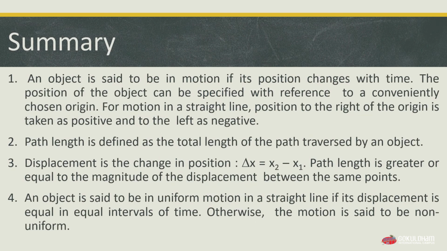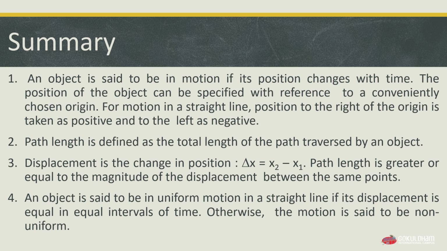Second, path length is defined as the total length of path traversed by an object. Third, displacement is the change in position, which is delta x equals x2 minus x1, where x2 is our final position and x1 is our initial position. Path length is greater than or equal to the magnitude of displacement between the same points.